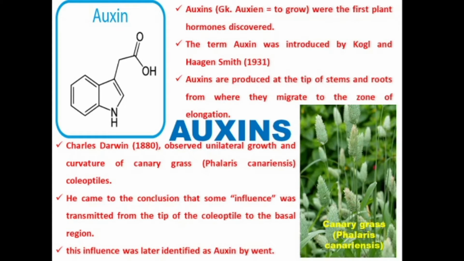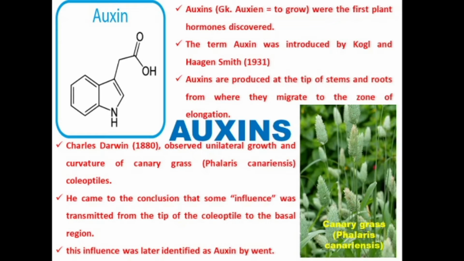Charles Darwin in 1880 observed unilateral growth and curvature of canary grass, that is Phalaris canariensis coleoptile. Unilateral growth means the growth which occurs on one side.